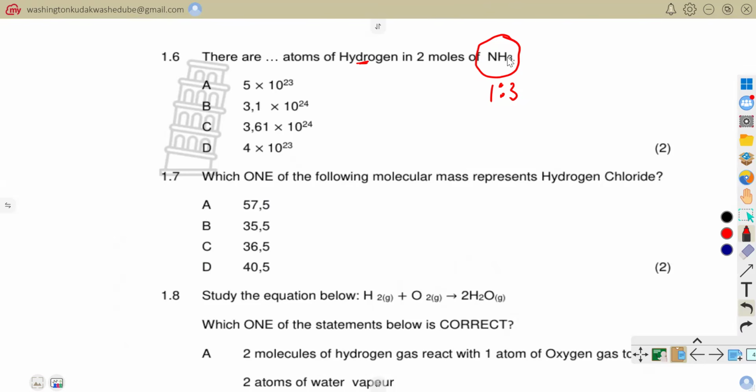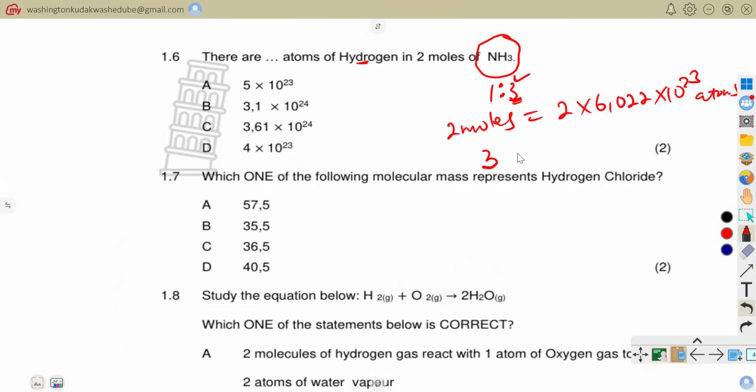So now they are asking us, in terms of 2 moles of ammonia, we know that 2 moles is equivalent to 2 times 6.022 times 10 to the power 23 atoms. And then they're telling us that in ammonia, in terms of its ratio, it's 3 atoms of hydrogen. So when you want to calculate the total number of atoms of hydrogen in ammonia, you say these 3 represents the ratio of the number of atoms of hydrogen in ammonia.